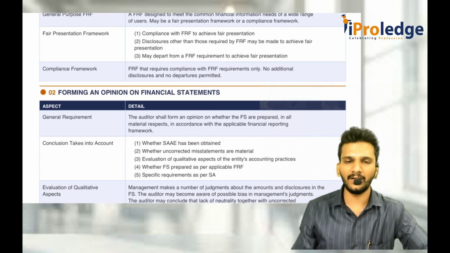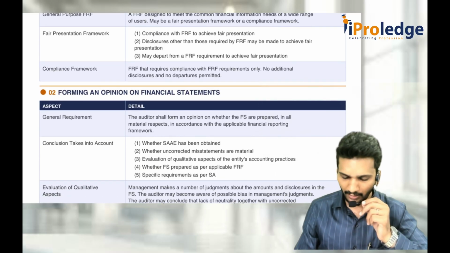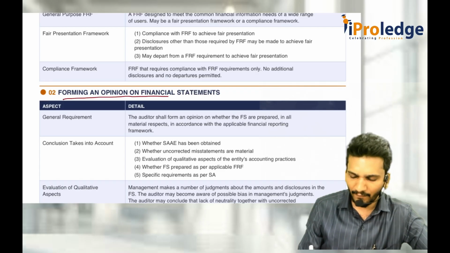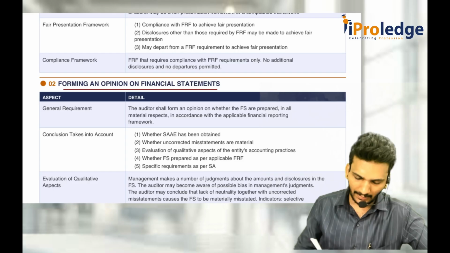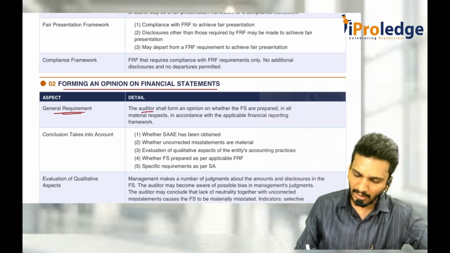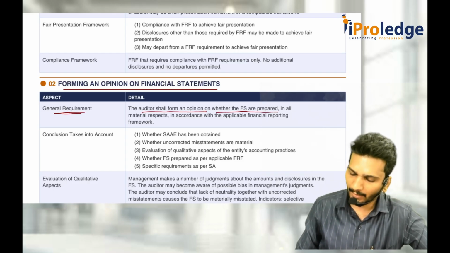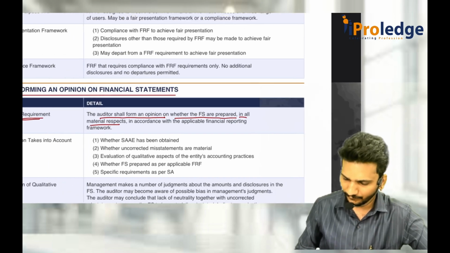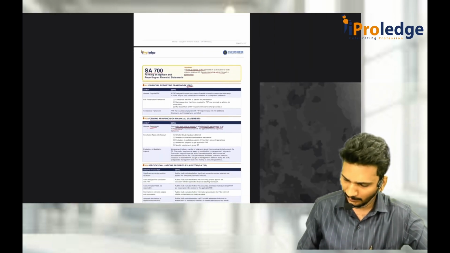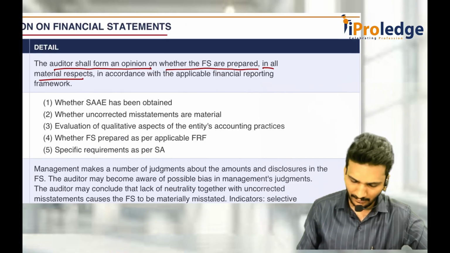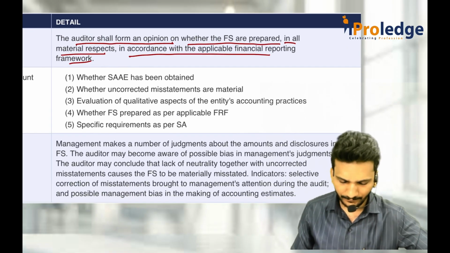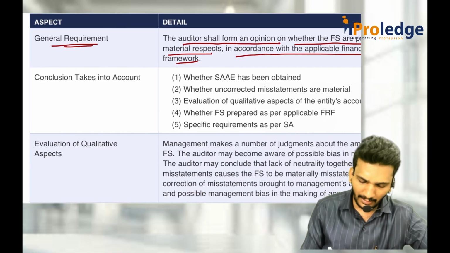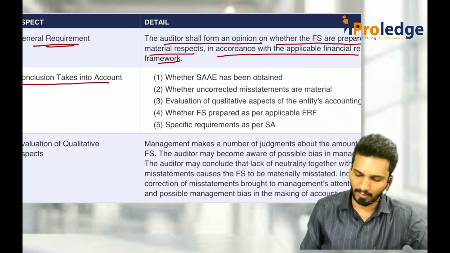Now as an auditor, what should you do? First of all, you should form an opinion on the financial statements. The general requirement is that the auditor shall form an opinion on whether the financial statements are prepared, in all material respects, in accordance with the applicable financial reporting framework or not. It is like the introductory SA 200 part. Again, there are some conclusions he has to take into account.